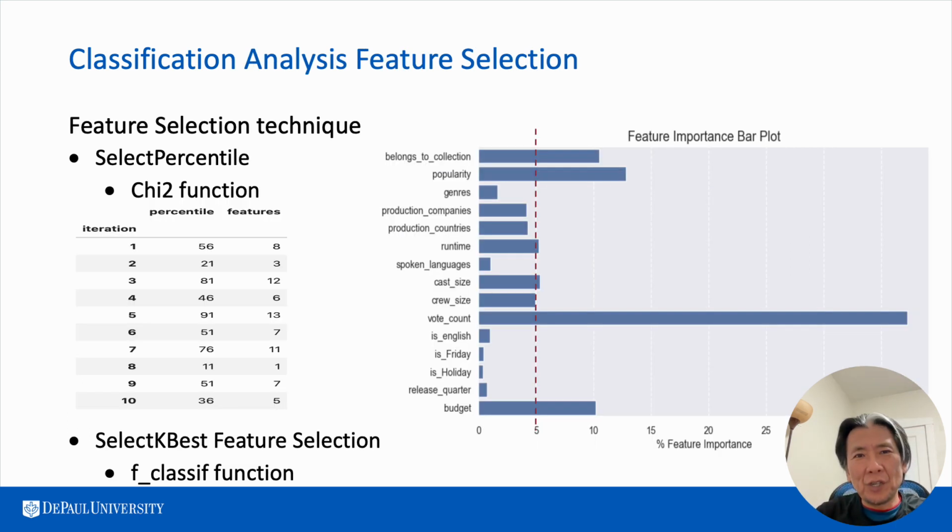We try feature selection using select percentile with a chi-square function running multiple iterations. Selection of features were widely different in every iteration, as you can see. Therefore, we used important feature with a 5% as a cutoff, which gave us k of 7 to be used in select k best, and utilized the f_classif function.